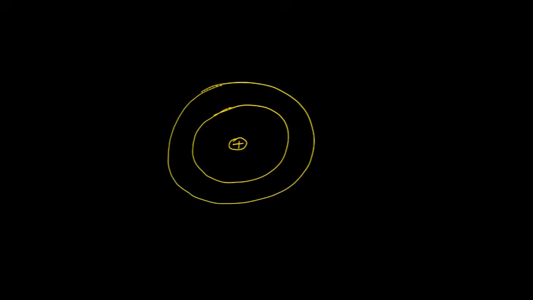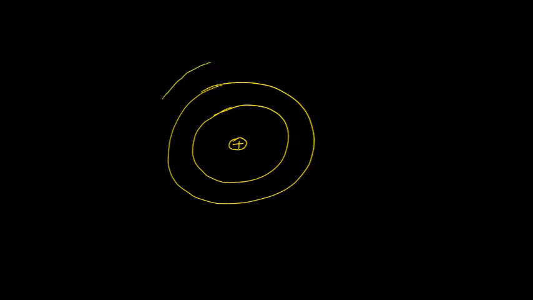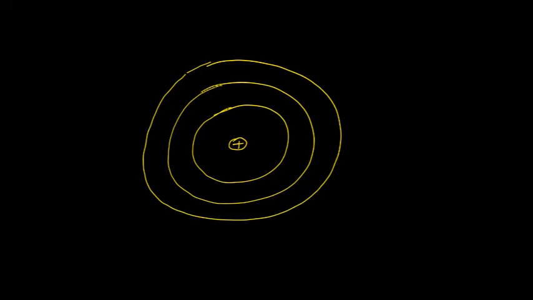You have a nucleus, then you have a shell, and in metals, it can be present in the third shell, fourth shell, depending on in which period the metal is.